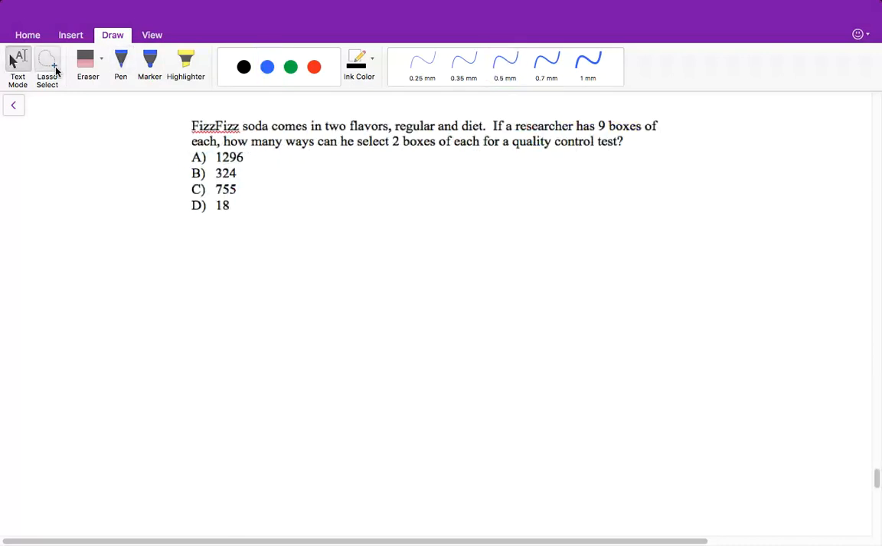All right, now this one's a little bit different. It says Fizz soda comes in 2 flavors, regular and diet. If a researcher has 9 boxes of each, how many ways can he select 2 boxes of each for a quality control test? So this is telling us that we need to look at these separately, right? We have regular and we have diet, and we have 9 of each, and we're selecting 2 of them.